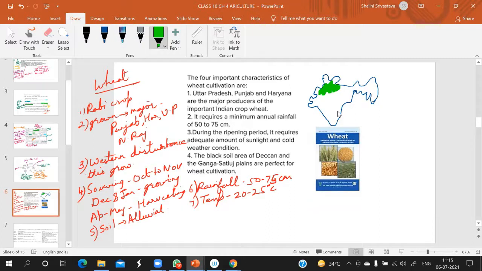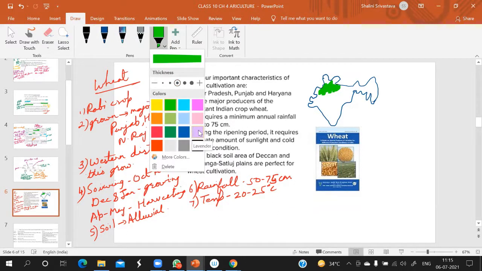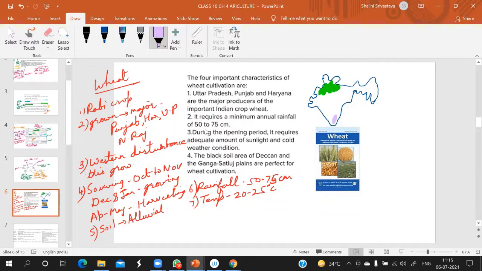Now minor areas. Some minor areas are also there. So which are the minor areas? This part: some very little parts of Tamil Nadu. Then we have MP, and some very little parts of Gujarat. So here is wheat grown. Is it clear, children?